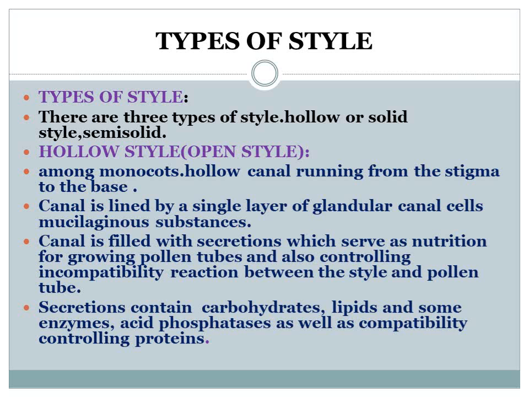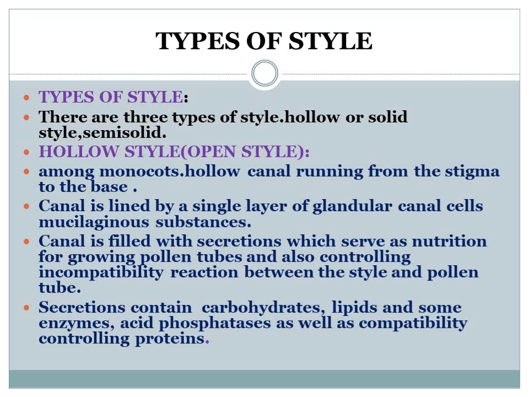So, what is incompatibility? For example, if you take a hibiscus, the style of hibiscus has a special kind of secretion. That secretion won't allow other pollen; the pollen growth is inhibited by these chemicals. So, it is a chemical reaction. This reaction is called incompatibility. For example, the chemical in the hibiscus style allows only hibiscus pollen. Suppose a rose pollen falls on it, it does not allow it to grow. That reaction is called incompatibility.